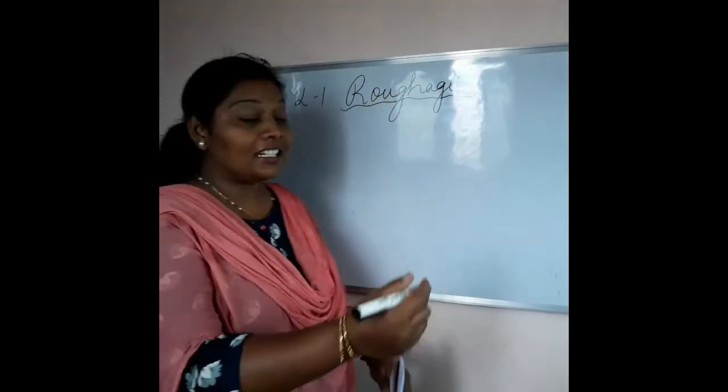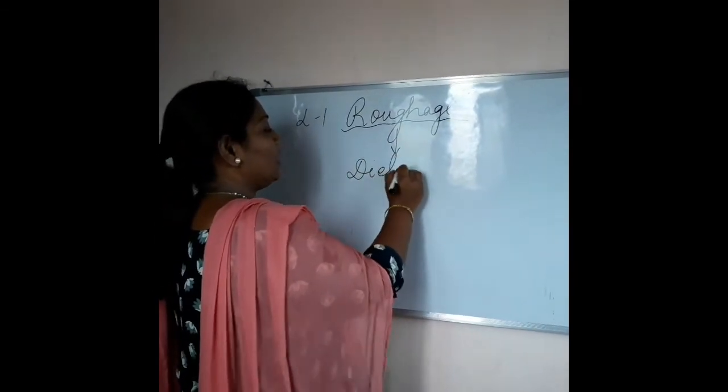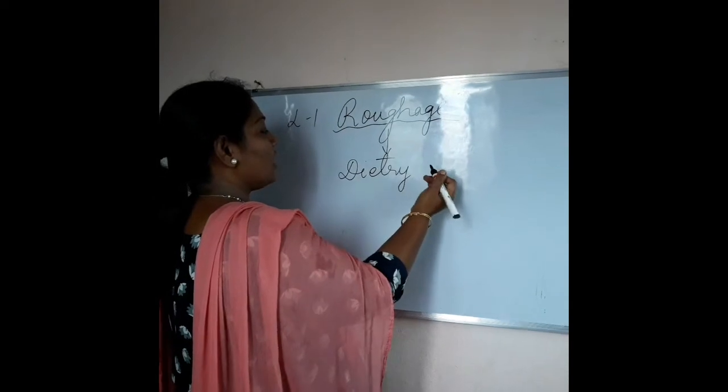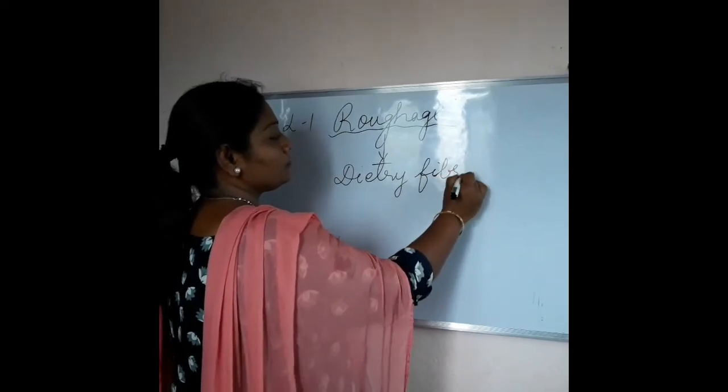Along with this, there are 2 other components which are very important: roughage and water. Now in this video, let us go through what roughage is in detail. Roughage is also called dietary fiber.